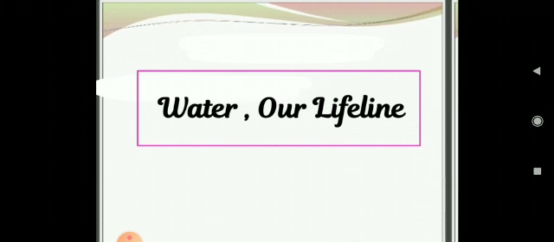See students, as we know that water is not only a resource but is a life source, right? And it covers 71% of the earth's surface and is vital for all known forms of life. And 22nd March is celebrated as World Water Day, right? And only 2.5% of earth's water is fresh water and 98.8% of that water is ice and groundwater, right?